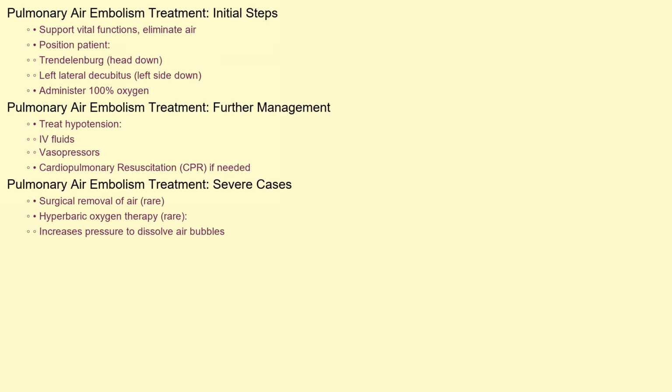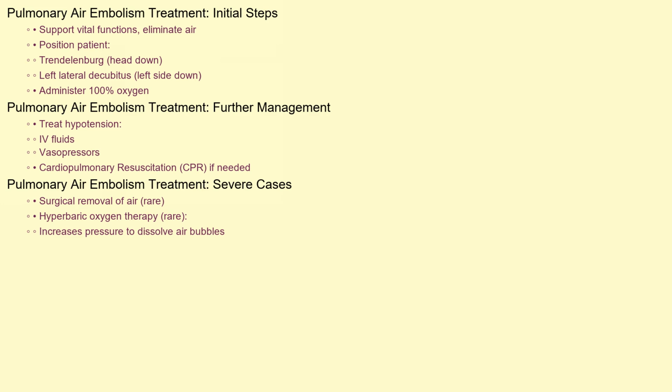The treatment of pulmonary air embolism is focused on supporting the patient's vital functions and eliminating the air from the circulation. Immediate steps include placing the patient in the Trendelenburg position, lying down with the head lower than the feet, and turning them to the left lateral decubitus position. This maneuver helps trap the air bubbles in the right atrium of the heart, preventing them from entering the pulmonary artery. 100% oxygen should be administered to help reduce the size of the air bubbles by increasing the oxygen gradient.